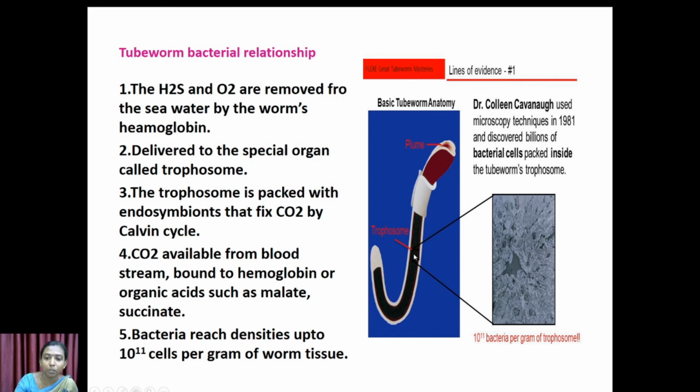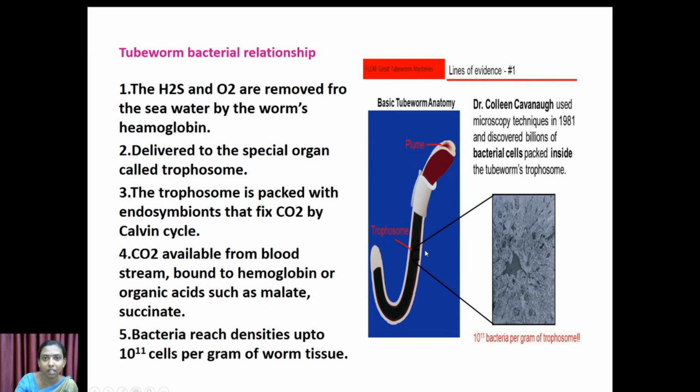And the bacteria present in the trophosome utilize these various gases, and they fix the carbon, and they convert the carbon dioxide into some other organic substances like malate and succinate, and by doing so it is providing energy to the giant red tube worms so that they can survive. So with the help of these bacteria only, this giant red tube worm obtains energy, and these bacteria are chemolithotrophic in nature. So they can obtain their energy from chemical sources.